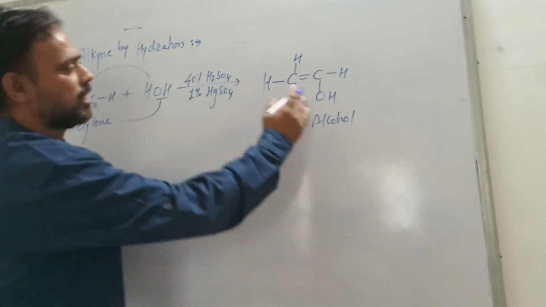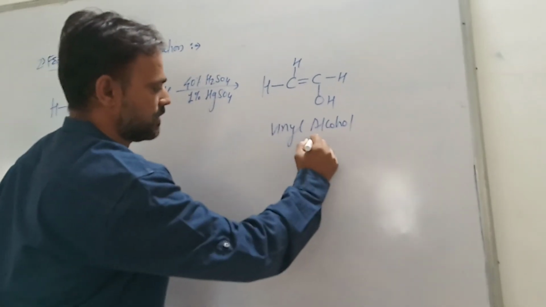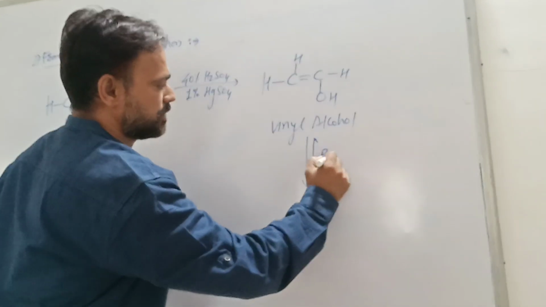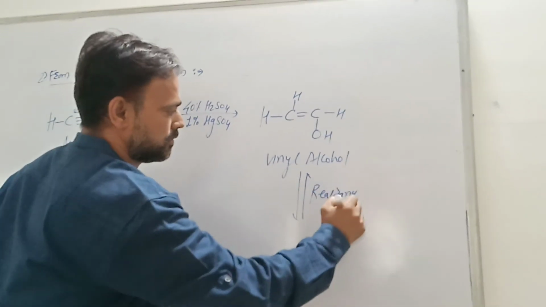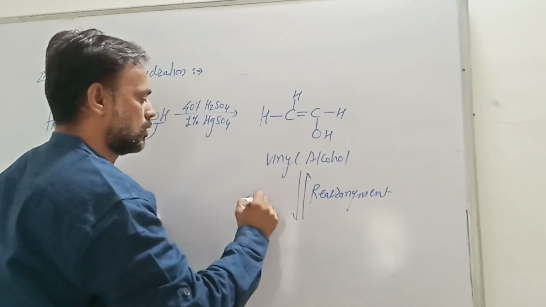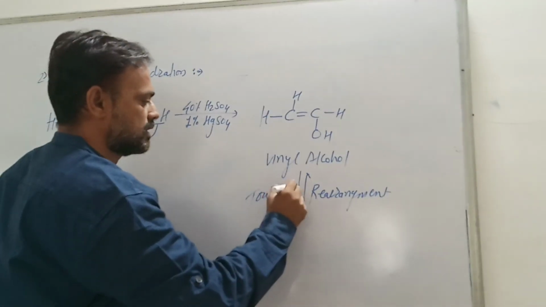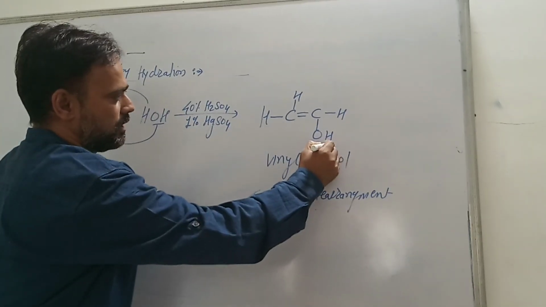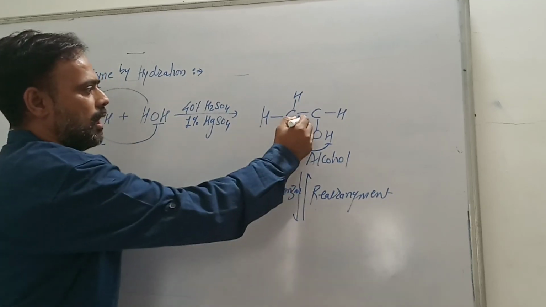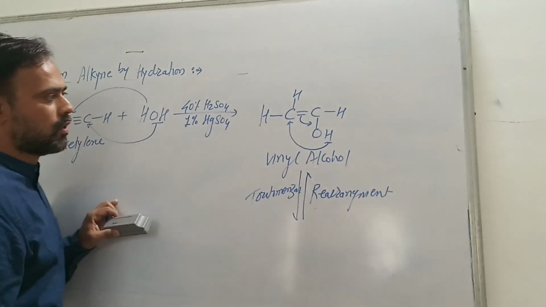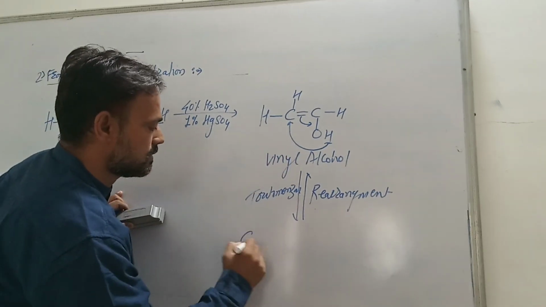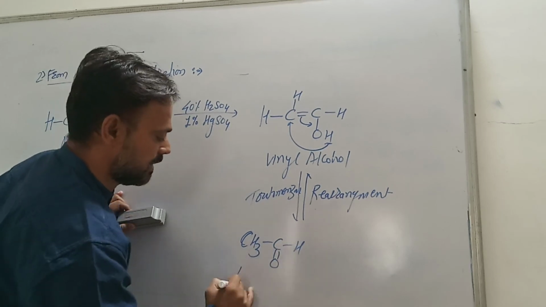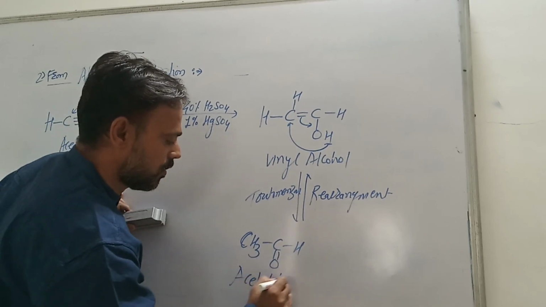Now this vinyl alcohol undergoes tautomerization or rearrangement. In this step, this hydrogen atom is transferred toward the carbon and this double bond is transferred toward the oxygen. Therefore, we get CH3 C double bond OH, that is acetaldehyde is obtained.